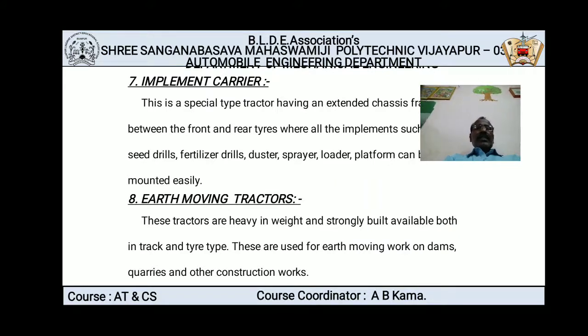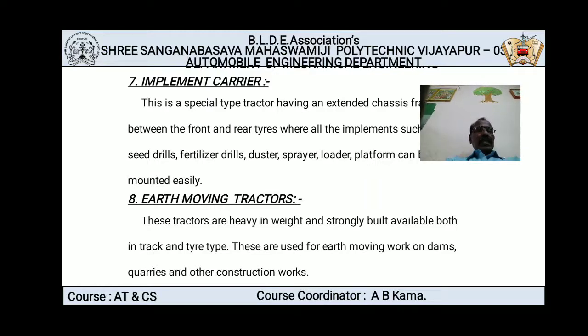Now the last one is earth moving tractors. These tractors are heavy in weight and strongly built, available both in track type and tire type. These are used for earth moving work on dams, quarries, and other construction work. As you are already aware, you are seeing on the roads many road construction or dam building works going on where we are using JCBs. Such things are called earth moving tractors.